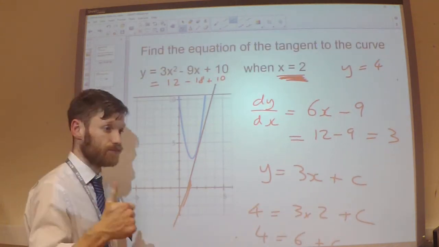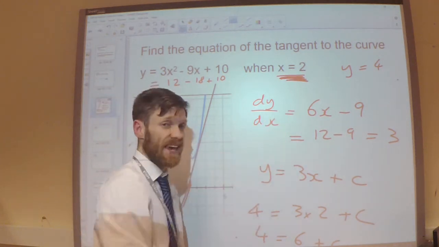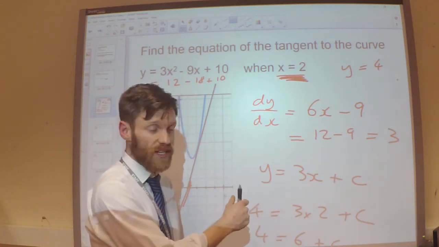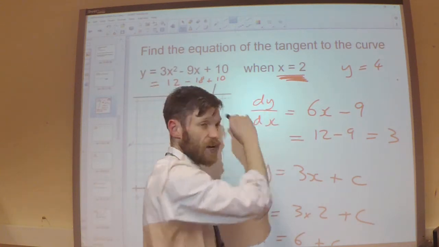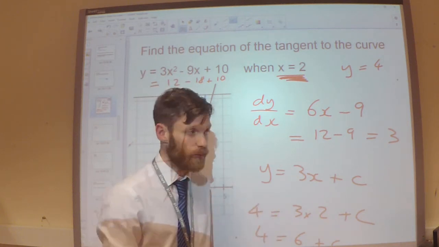So equation of tangent, it's a straight line, so y equals mx plus c. Differentiate so you can get the gradient. Make sure you've got the coordinate. Use this to help you if you need. And then substitute in to get the y-intercept.